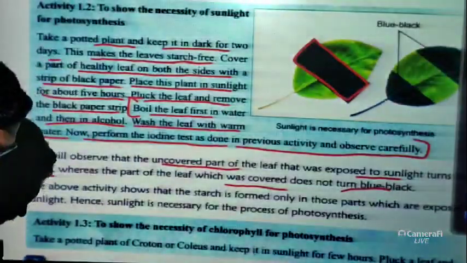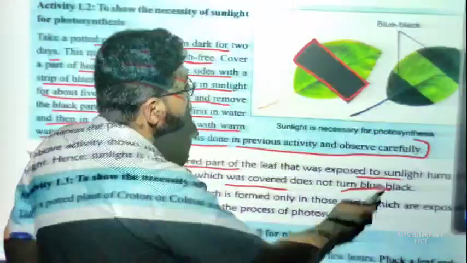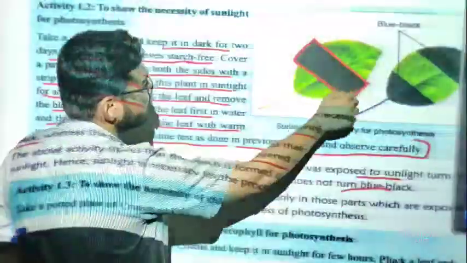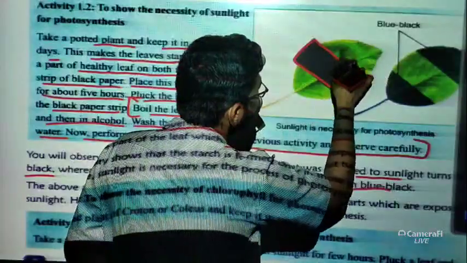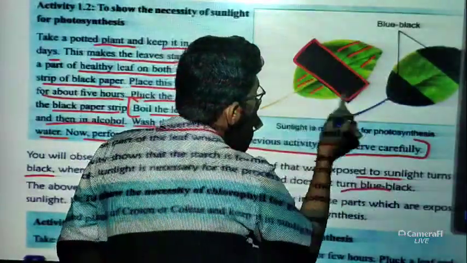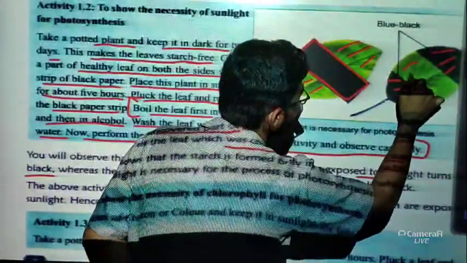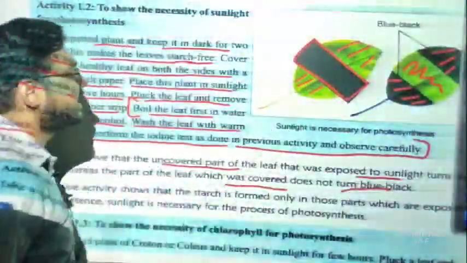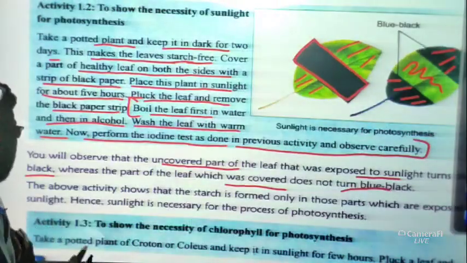Okay, so the part which is covered by this paper will not turn blue or black, but you can see here these parts are not covered. So you can see this part turns blue or black in color, but this part is still green in color. Okay, so what do we conclude from this activity?